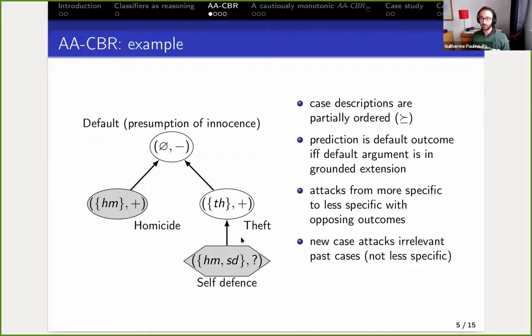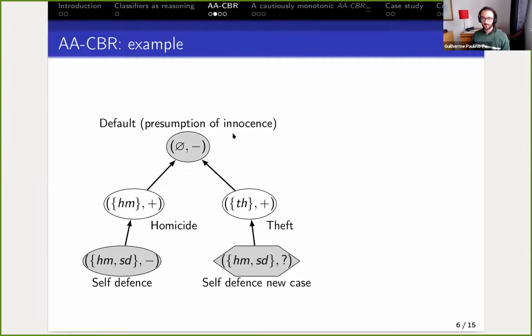So the prediction here would be that this person should be guilty, essentially because the default argument is out; it's not in the grounded extension, since homicide is in the grounded extension and attacks it. Of course, that's not what one would like. So if there is a past case saying HM and SD, that's innocent, then that would be added to this case base, and that would attack homicide. And finally, the default argument would be defended and would be in. So the prediction would be minus.